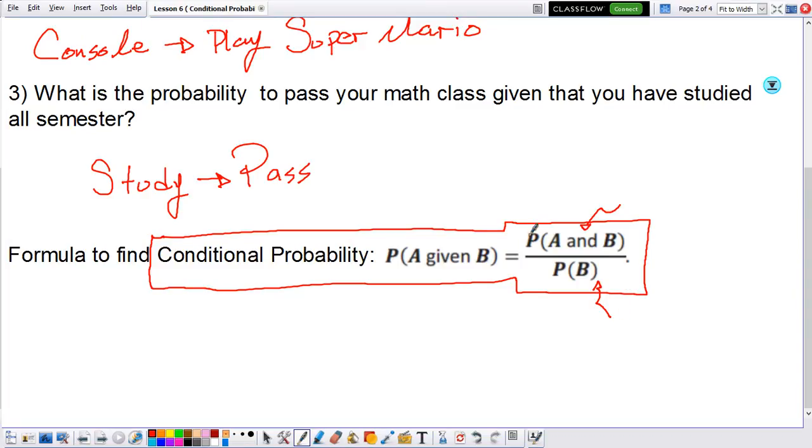Now, remember that here, P stands for probability. So if you want to find out the conditional probability, P(A given B), where B is the event that's the first event in the sequence, which in this case B will be study or the console. So P(A given B) is equal to P(A and B), where A and B is kind of like the intersection.